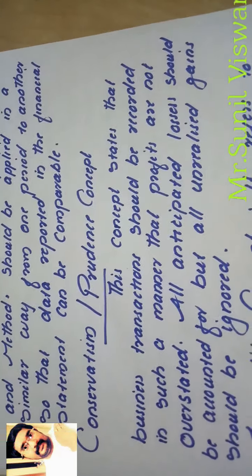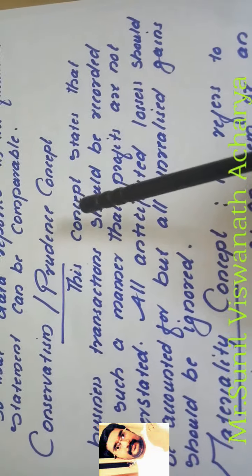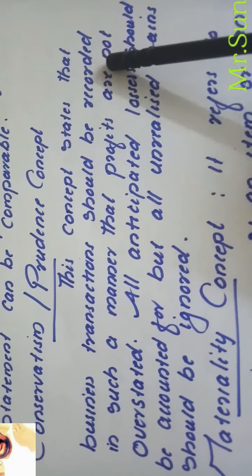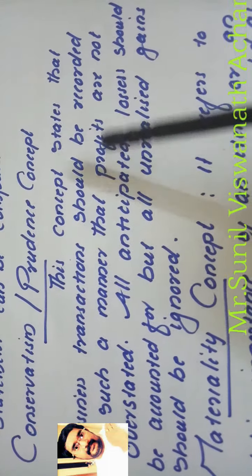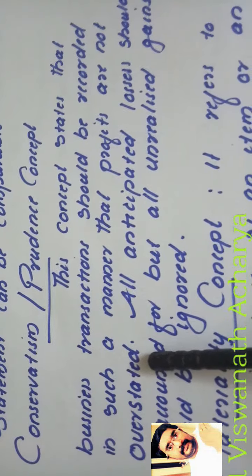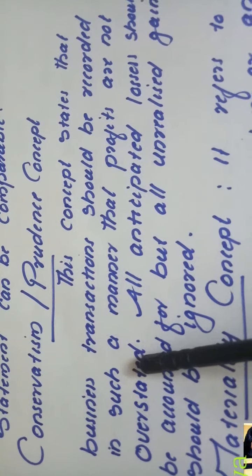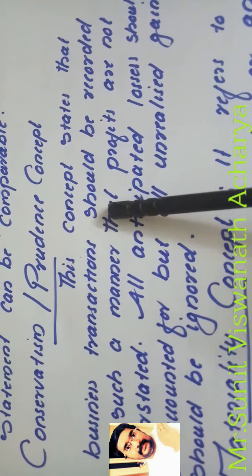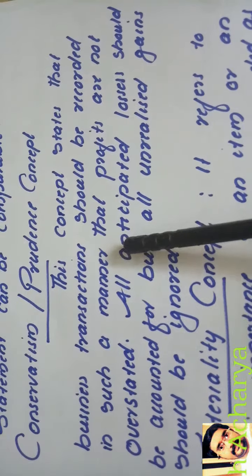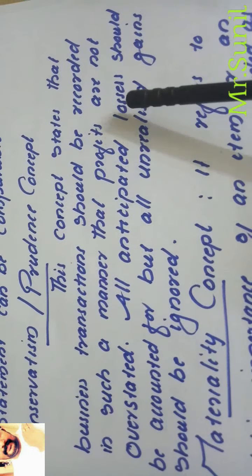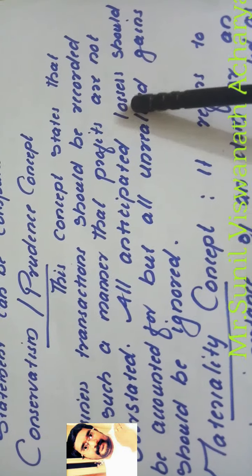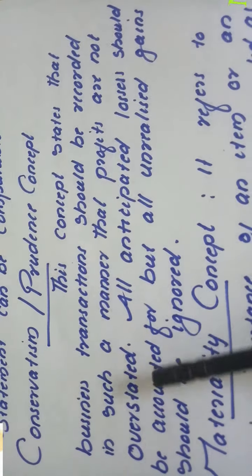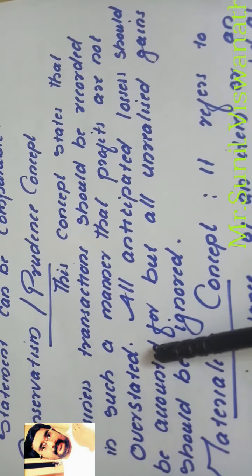Then the conservatism or prudence concept. This concept states that business transactions should be recorded in such a manner that profit is not overstated. So we never overstate or exaggerate the profit in the financial statement. When recording, all anticipated losses, whatever losses we are expecting this year, we have to record.